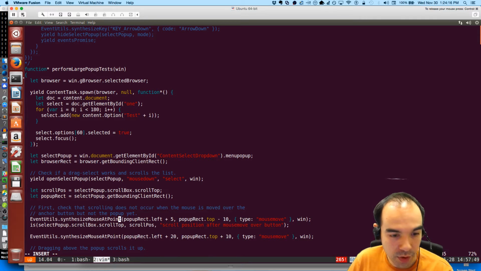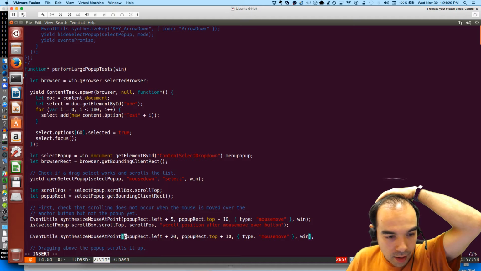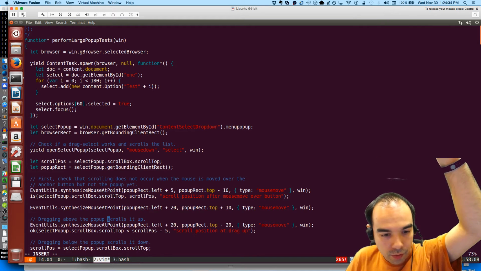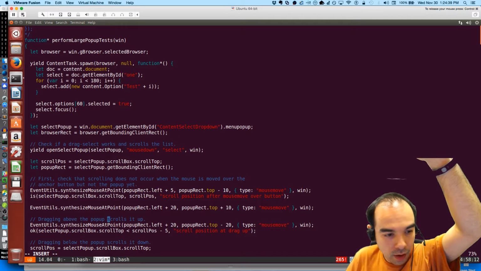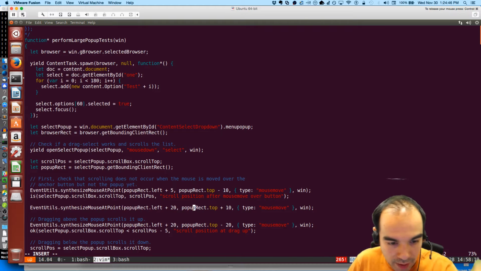The first thing we do is the drag up, having not gone over the pop-up. But then we're going to drag over the pop-up: pop-up rect top minus 20, pop-up rect left plus 20. Oh, so this one right here, synthesize mouse at point, we've moved the mouse left by 20, top by 10, so we're over the pop-up now, and then we drag up.